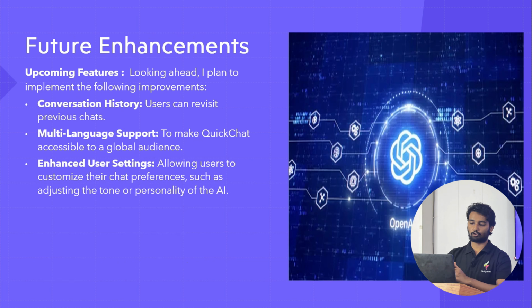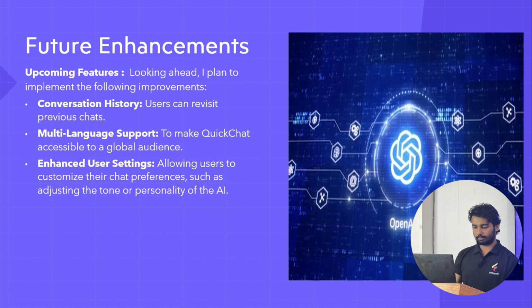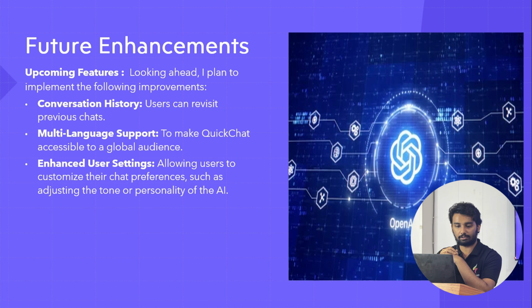Now we move on to future enhancements. There are three future enhancements. First is conversation history. Like in ChatGPT, we can revisit the history. Second is multi-language support. To make QuickChat accessible to a global audience, it should be usable not in one language, but in multiple languages. Third is enhanced user settings. It allows users to customize their chat preferences, such as adjusting the tone or personality of the AI.